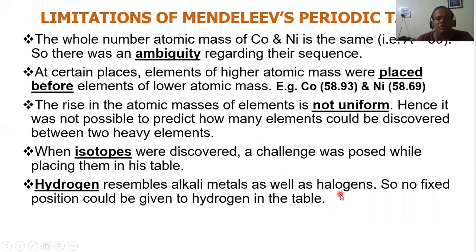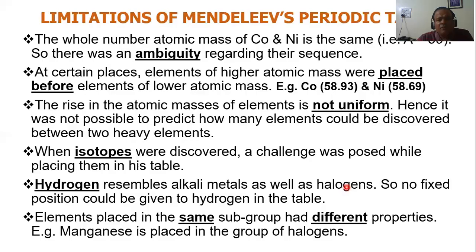So where to put it? Alkali metals are in group 1. Halogens are in group 7. Where should hydrogen go? Group 1 with alkali metals, or group 7 with halogens? There was a big problem. So no fixed position could be given. That's why, if you see Mendeleev's periodic table, hydrogen is put right at the top, totally separately.